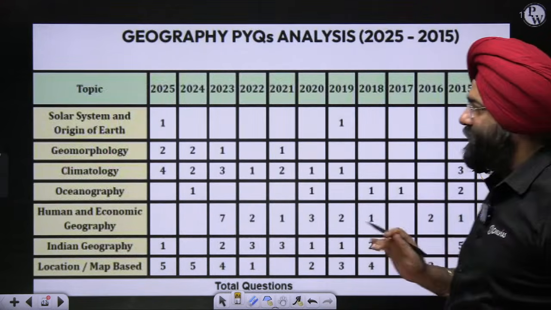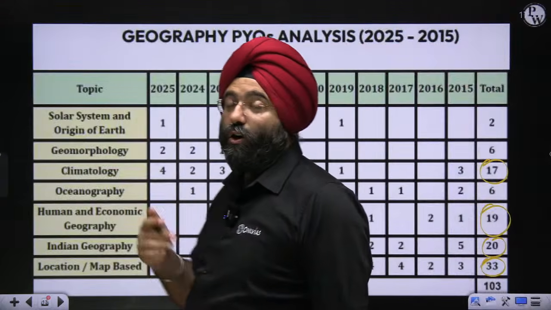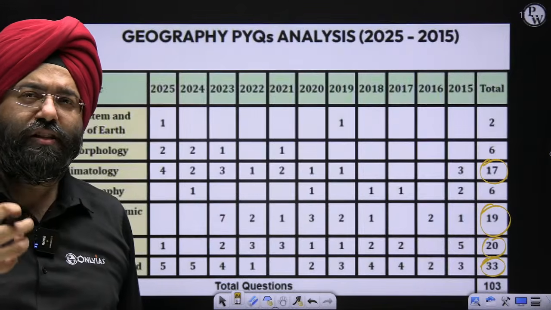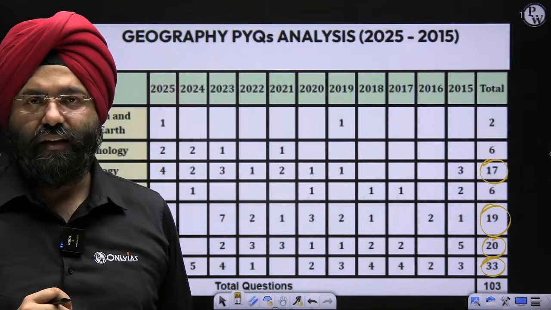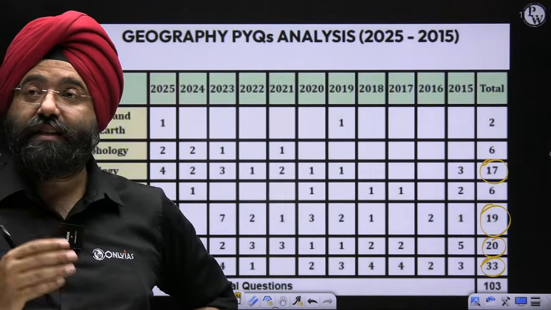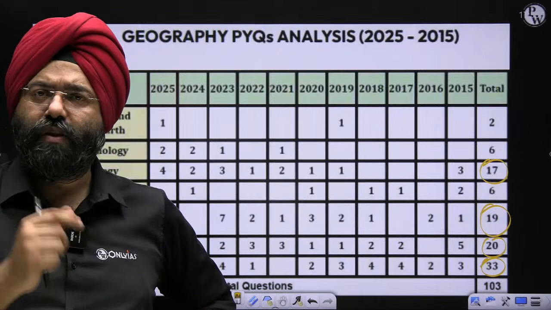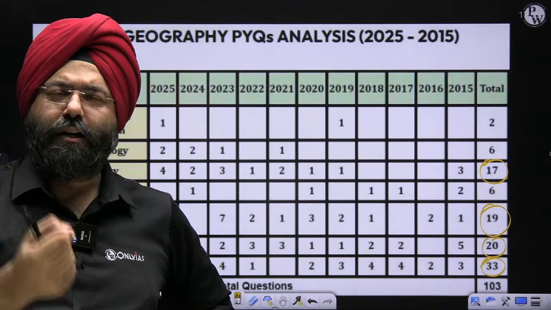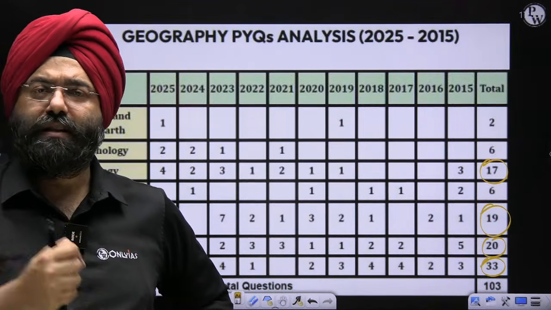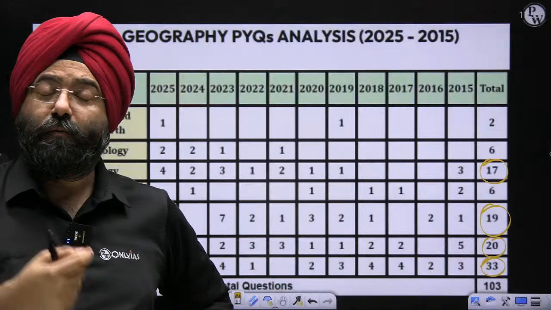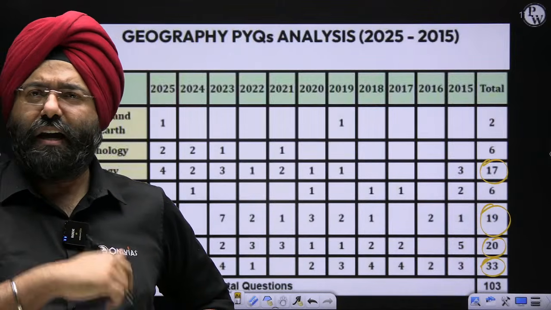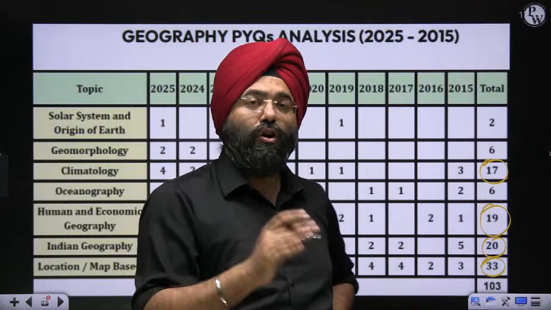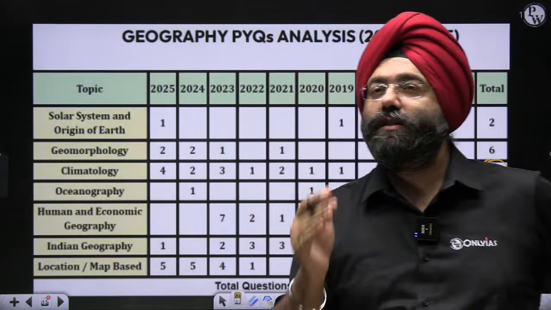Out of the physical geography part, climatology becomes very important because it is one topic where questions based on concepts are asked. That is why this topic is a little difficult for some students, and we will make sure that you understand every topic. They will ask you based on cyclones, whether it is temperate or tropical cyclone, whether it is the concept of fronts, or any other aspect related to weather phenomena, stability, instability also. Those concepts will be made very clear so that you are able to understand every single aspect.